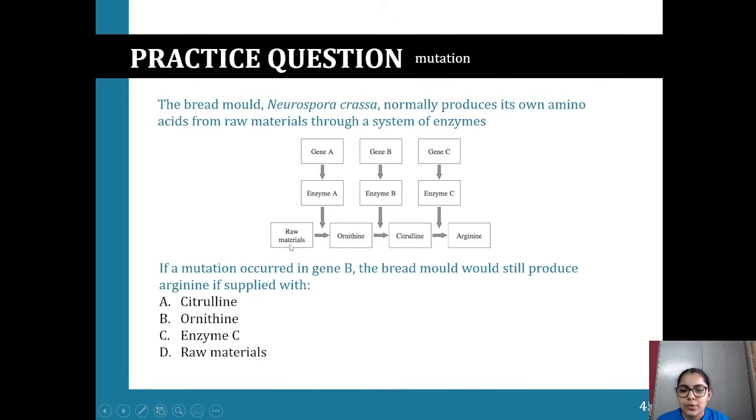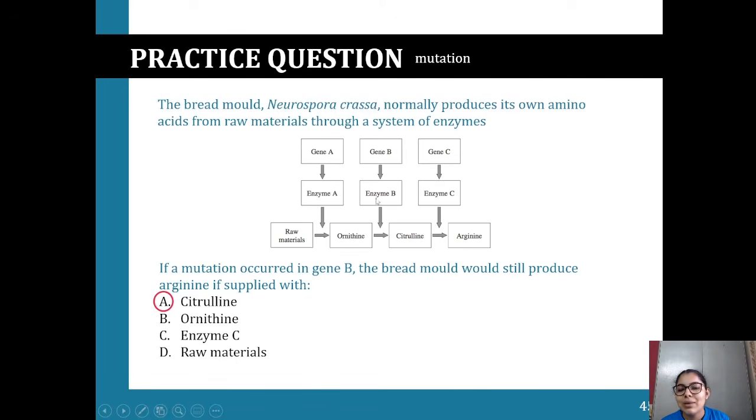Cool. So what's happening here? If a mutation occurred in gene B, the bread mold would still produce arginine if supplied with what? And our answer is A. Because if there was a mutation here, it will affect enzyme B. You'll have to assume that, even though it isn't said in the question, if there's a mutation in gene B, it's going to affect this.